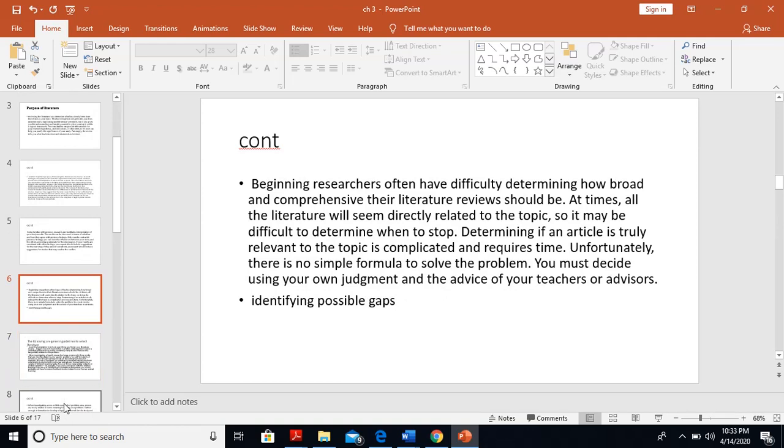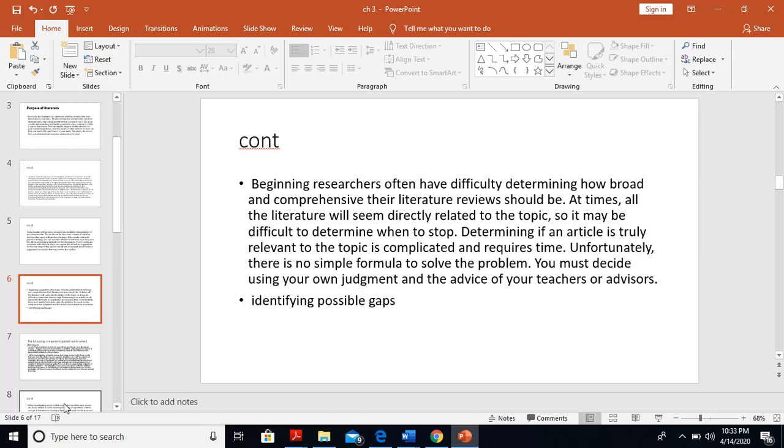Guidelines for a literature review. Beginning researchers often have difficulty in determining how broad and comprehensive their literature review should be. At times, all the literature will seem directly related to the topic, so it may be difficult to determine when to stop. Determining if an article is truly relevant to the topic is complicated and requires time. Unfortunately, there is no simple formula to solve the problem. You have to decide using your own judgment and the advice of your teachers or advisor.